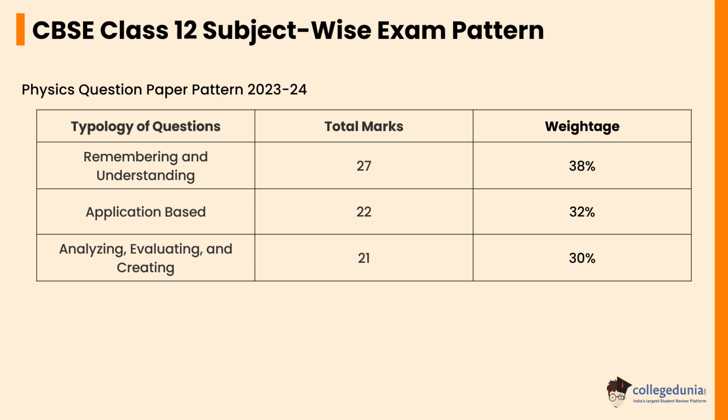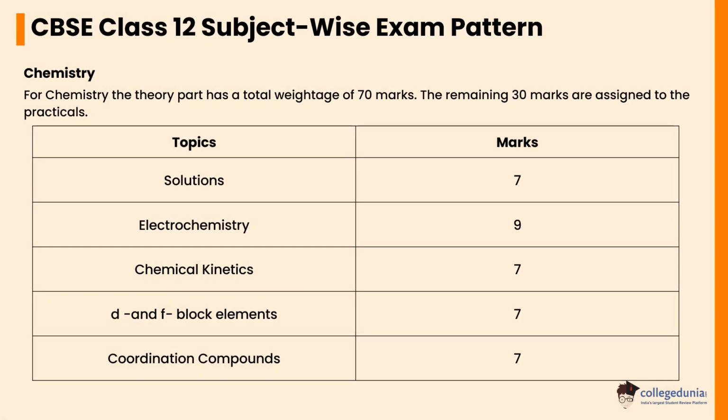Let's check the chemistry exam pattern. For chemistry, the theory part has a total weightage of 70 marks. The remaining 30 marks are assigned to the practicals. Solutions will carry a weightage of 7 marks. Electrochemistry will carry a weightage of 9 marks. Chemical kinetics will carry a weightage of 7 marks.